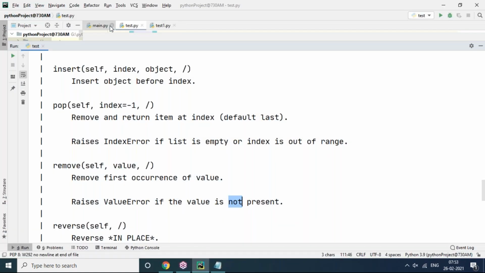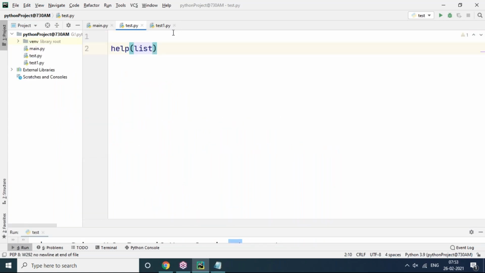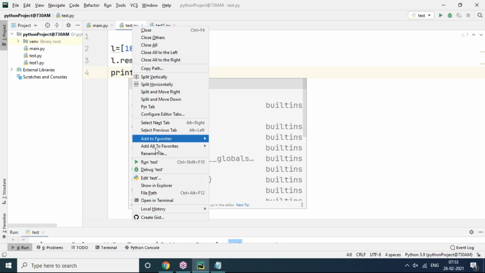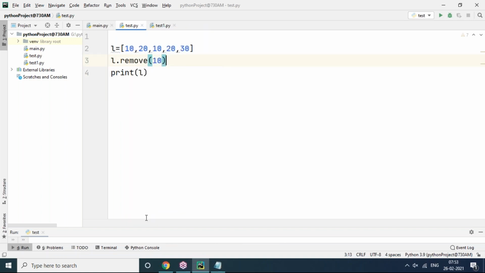Look at here. In this program, list is there. L equals 10, 10, 10, 20, 30. So L dot remove. First occurrence of the value means this 10 only will be removed, not this 10. So they mention clearly that first occurrence of the value only. The remove method will remove first occurrence of the value.